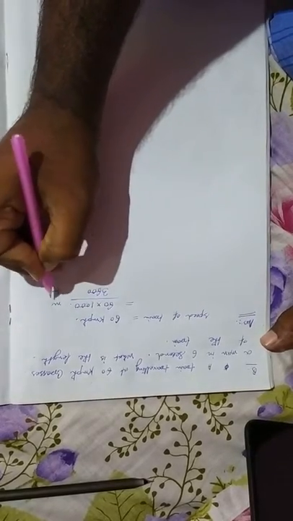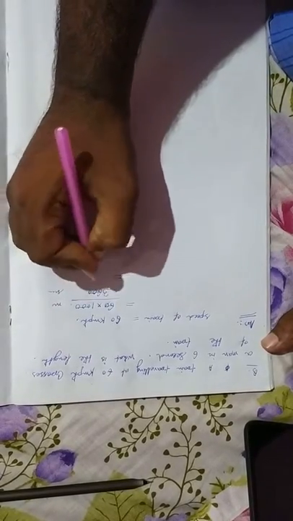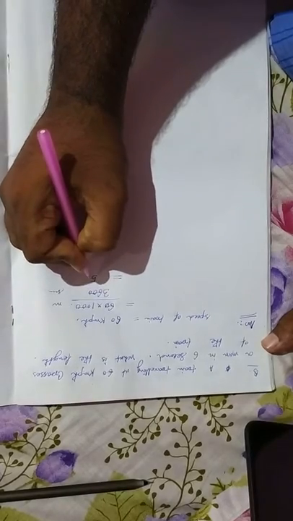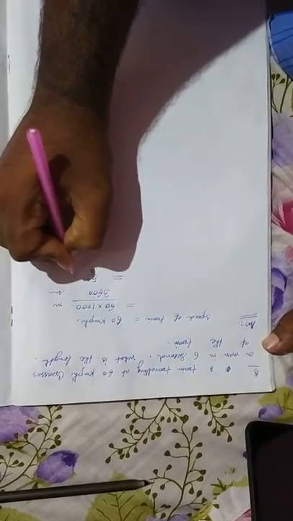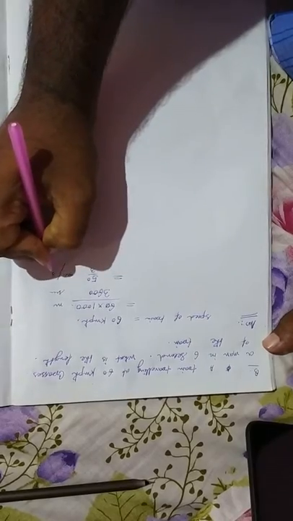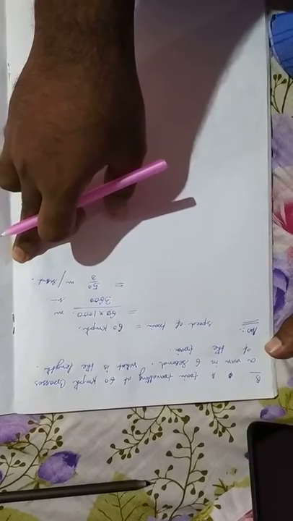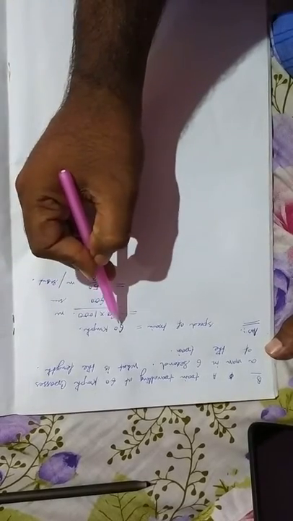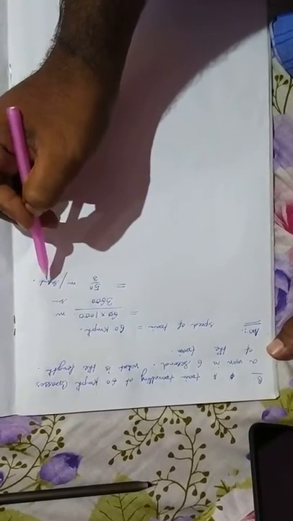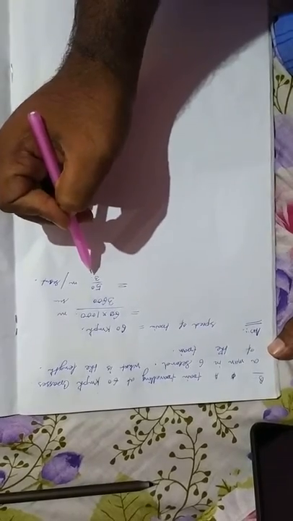So this is meter per second. If we complete this, it will be 50 divided by 3 meter per second. So this is the speed of the train. We just converted 60 km per hour to meter per second: 50 by 3.